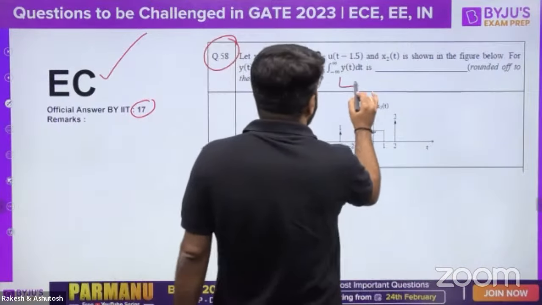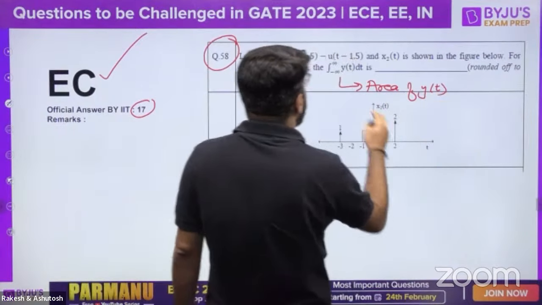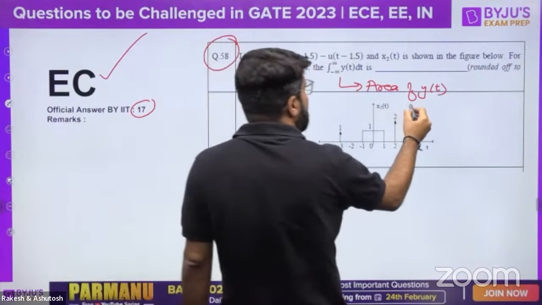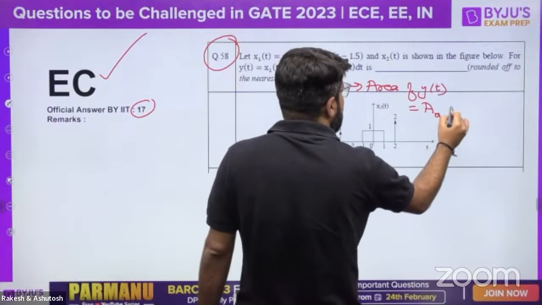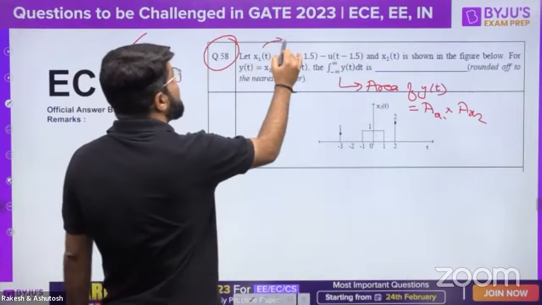The integral of y(t) dt is nothing but the area of y(t). I'll tell you the simplest possibility here. Area of y(t), and y(t) is the convolution of x1 and x2. So that should be equal to the area of x1 multiplied by the area of x2. Right? The area of x1 will come out to be 3.